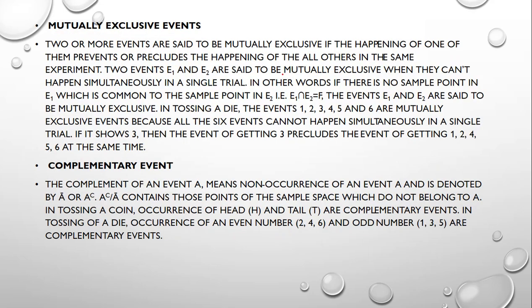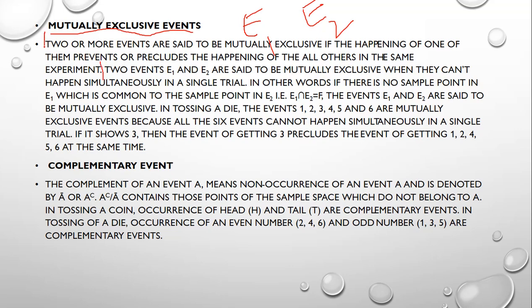Now we can see mutually exclusive events. Mutually exclusive is the most important definition. Mutually exclusive means no common points. For example, I am taking 2 sets, E1 and E2. If there are no common points between E1 and E2, then we can say that these are mutually exclusive events. We can see the definition: 2 or more events are said to be mutually exclusive if the happening of one of them prevents or precludes the happening of all the others in the same experiment. This is the definition of mutually exclusive.